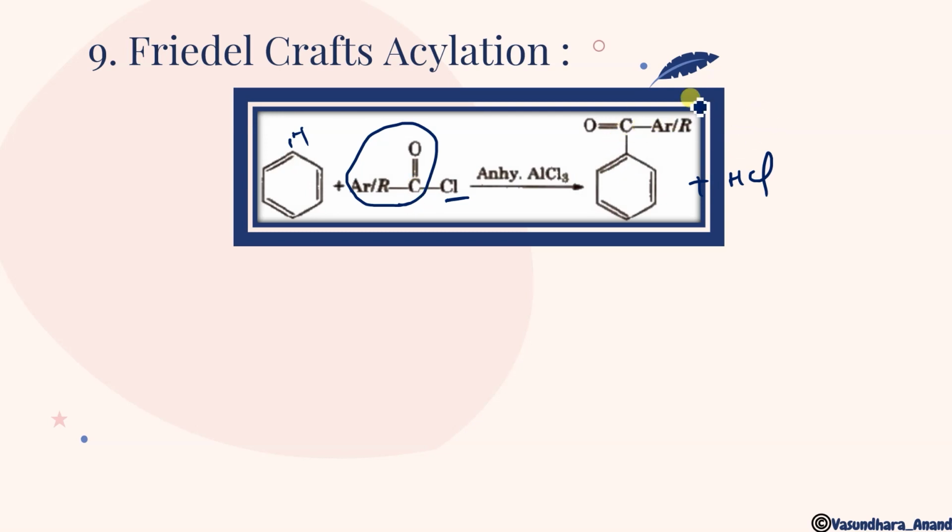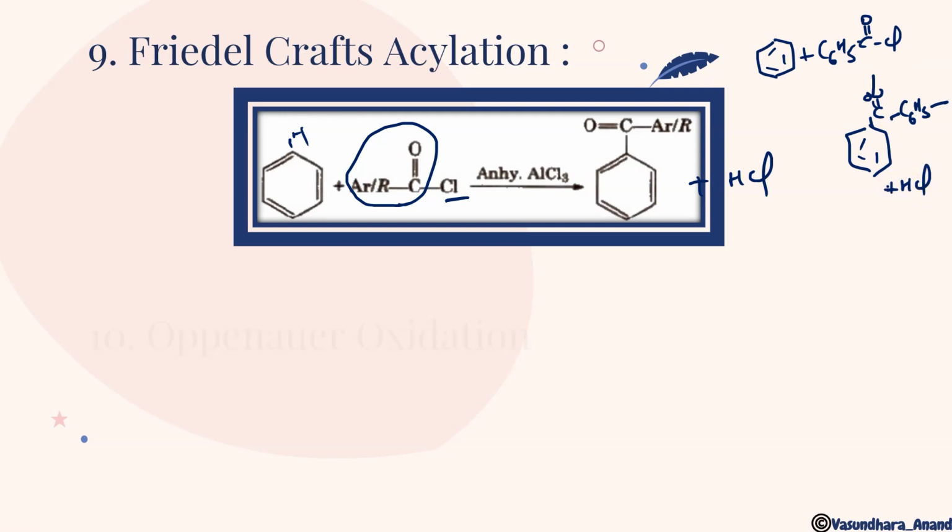So let me write an example. Suppose benzene and I am using C6H5COCl. What is it going to give? It is going to give benzophenone, isn't it? C double bond O, and this is going to attach C6H5. And lastly HCl will come out. Any problem in this? Okay.